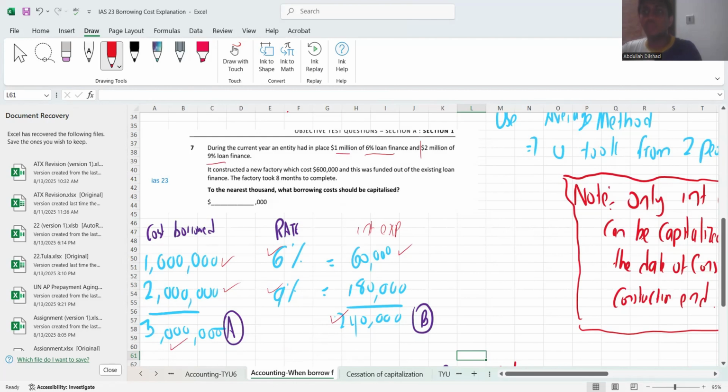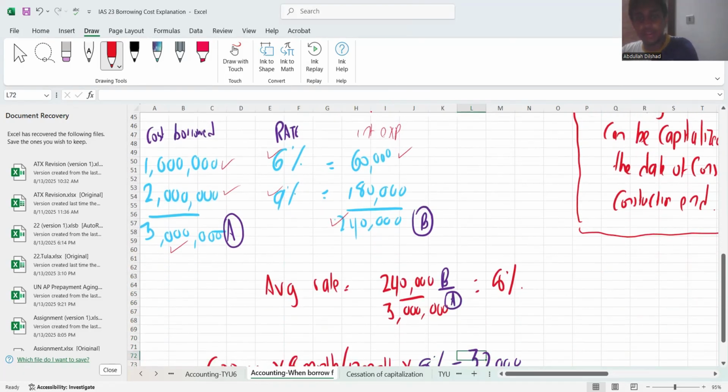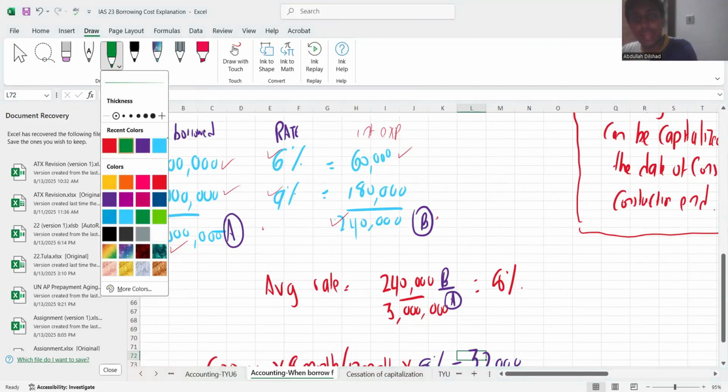So when you're borrowing at different rates, you need to find out your average rate, right? How do you find the average rate? Simply 240K divided by 3 million. Here it is. That is 240,000 divided by 3 million. You will arrive at an average rate of 8%.